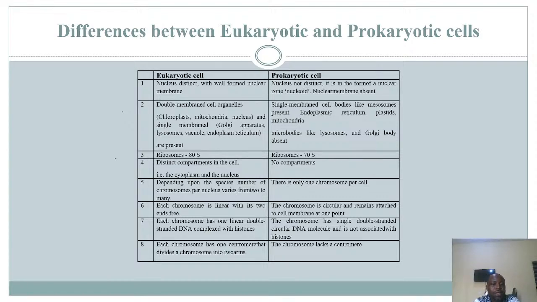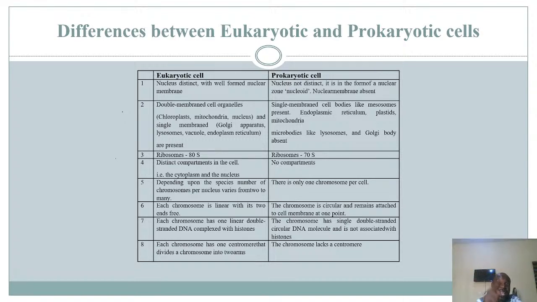Number six, for eukaryotic cells, each chromosome is linear with its two ends free. Each chromosome is linear, so they have two or more. You know what linear is? They are straight, with the two ends free. Whereas the single chromosome in prokaryotic cells is mostly circular. That means they form a circular structure. They are not linear, in a straight form with both ends free.